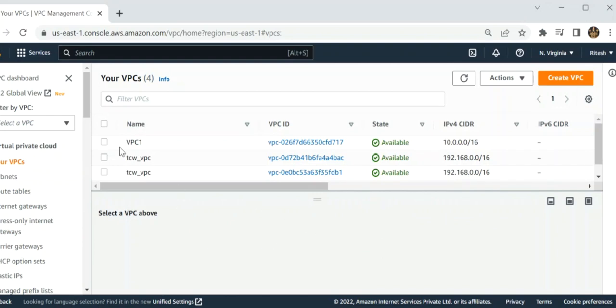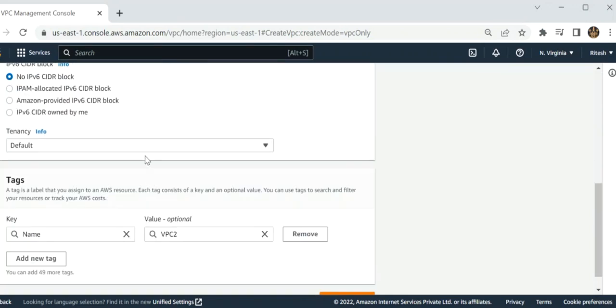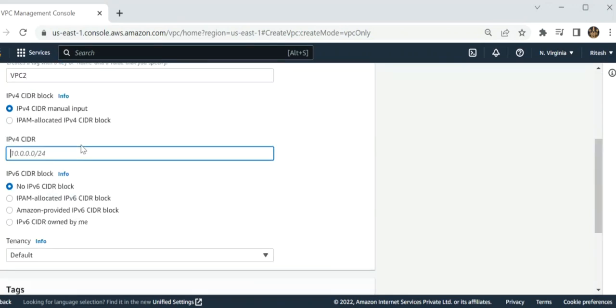Let's create our second VPC. Create VPC, VPC2. Then I have given an IPv4 CIDR over here, starting with 198. I have chosen this IP address, 198.0.0.0/16.